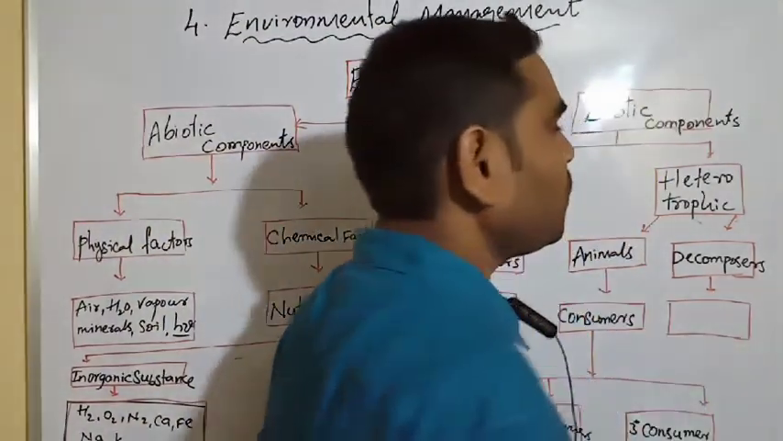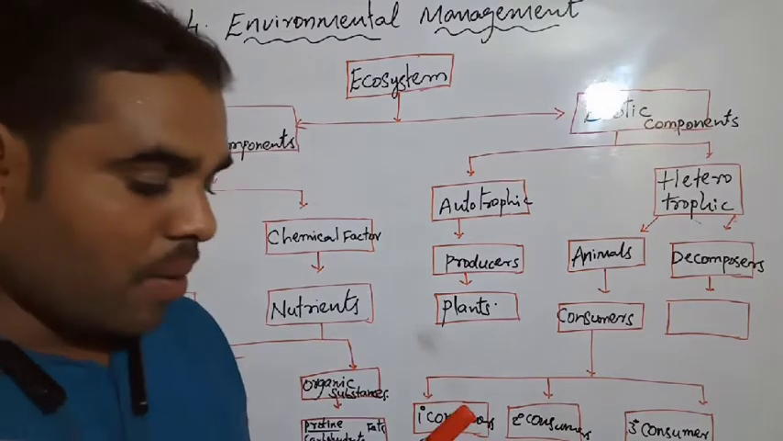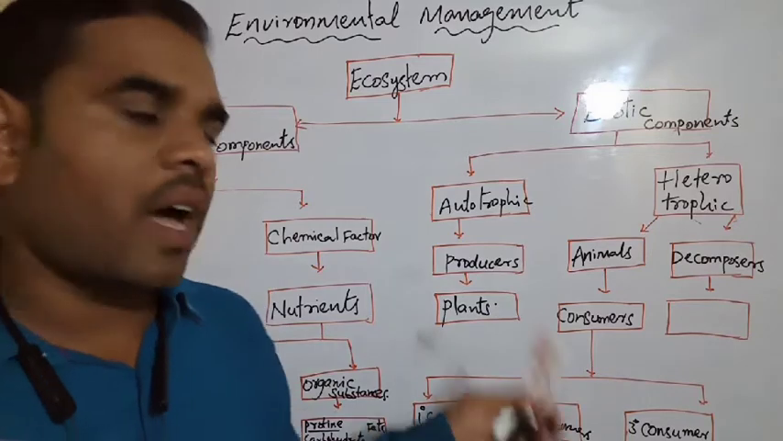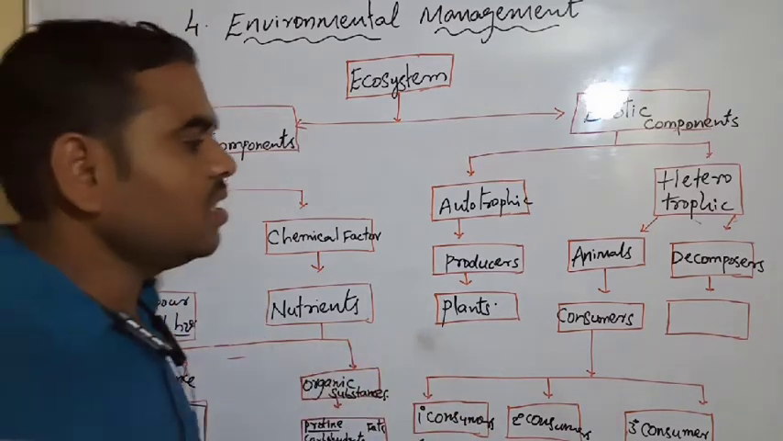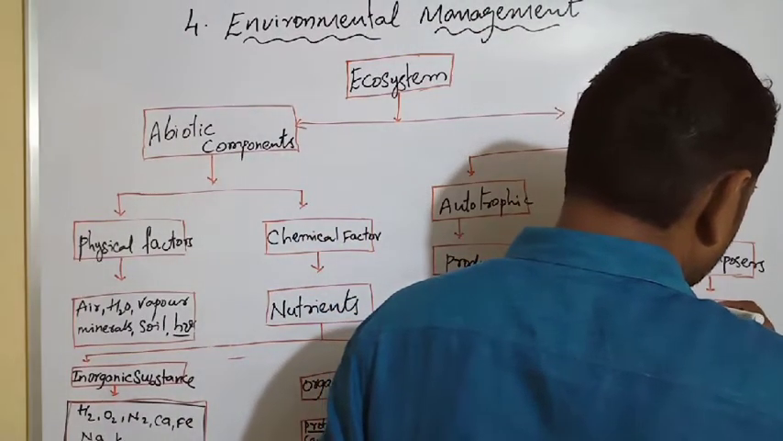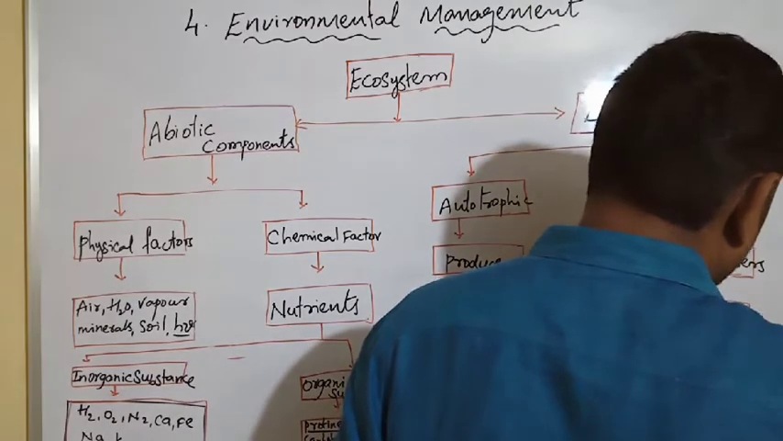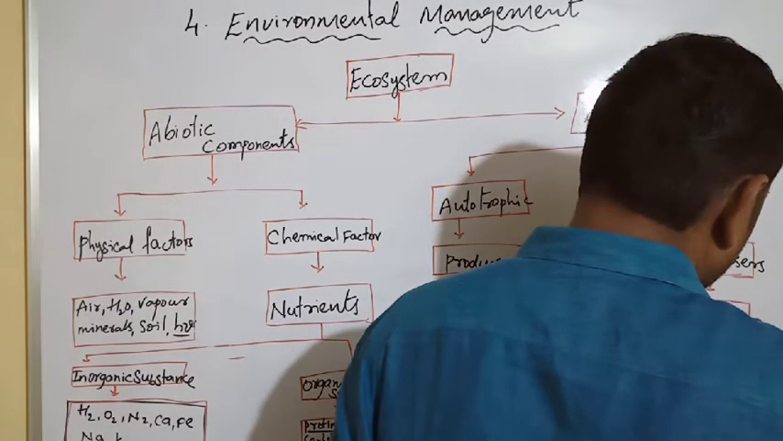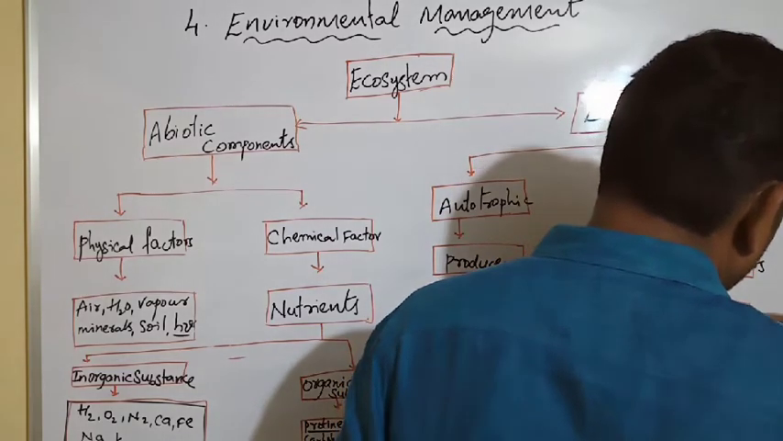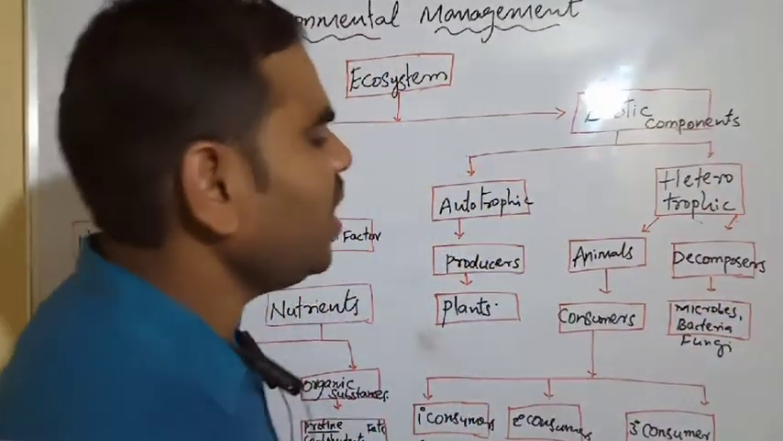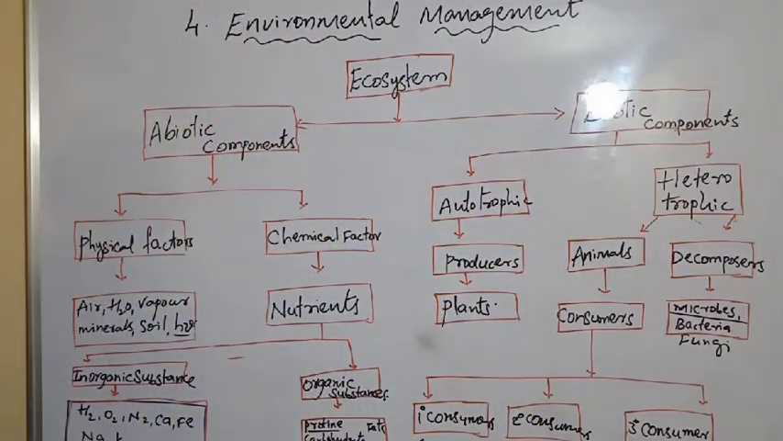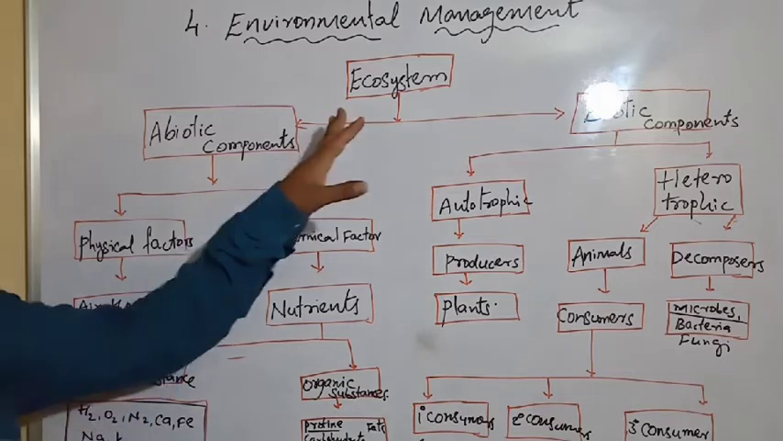What are decomposers? The main function of decomposers is decomposing waste material, plant and animal waste material, any substances. They are decomposing microbes like bacteria and fungi. Many such microbes help in decomposition. Have you understood?